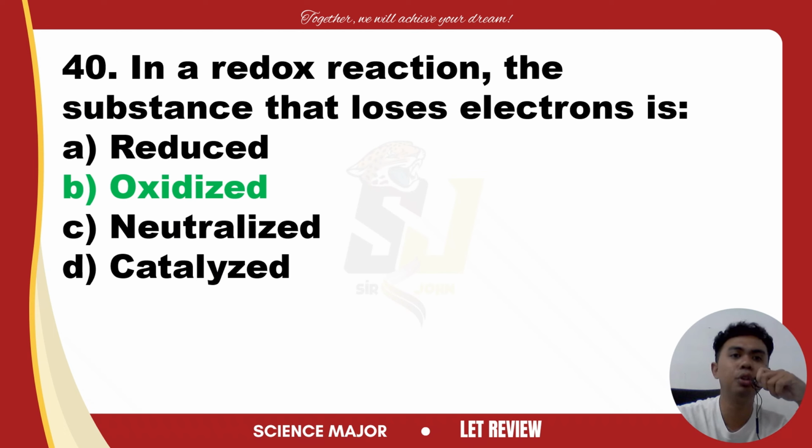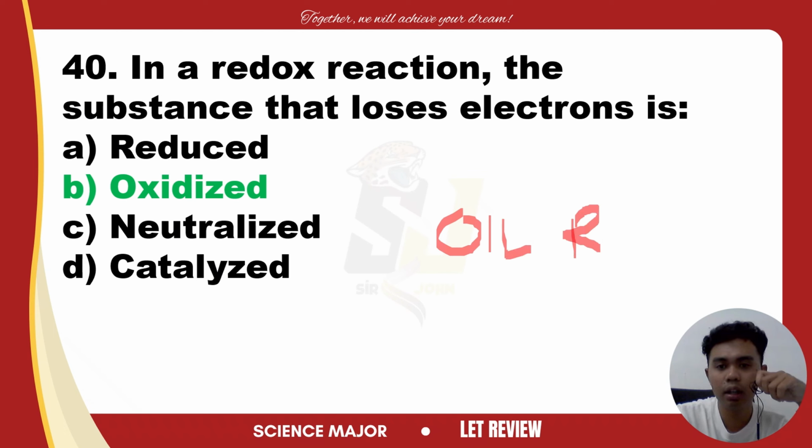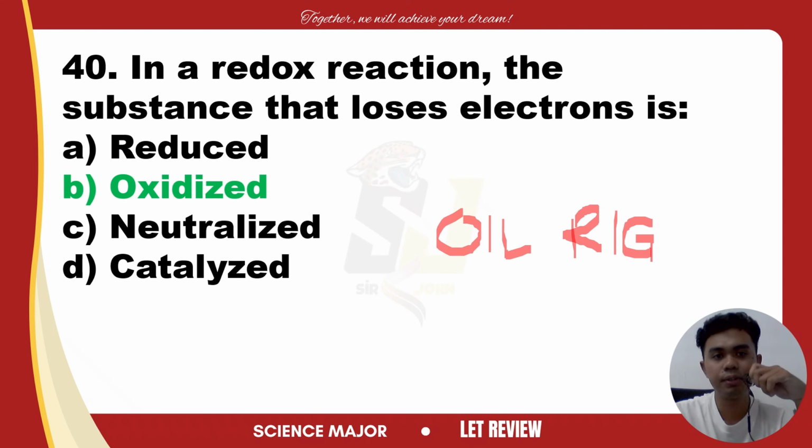A helpful mnemonic for that is OIL RIG. Everybody say OIL RIG: O-I-L, R-I-G. That stands for oxidation is loss, reduction is gain. Again, oxidation is loss, reduction is gain. That is talking about electrons. So the substance that loses electrons becomes oxidized. I hope that's clear.